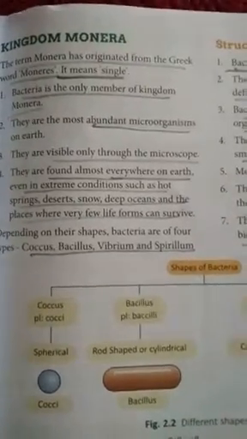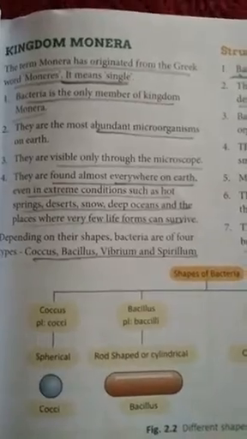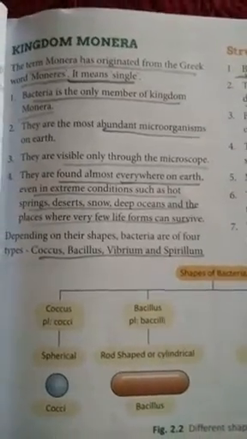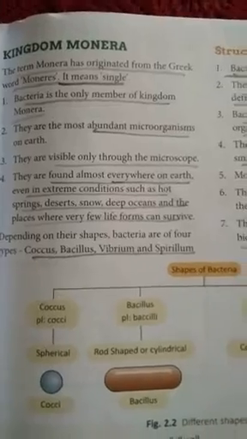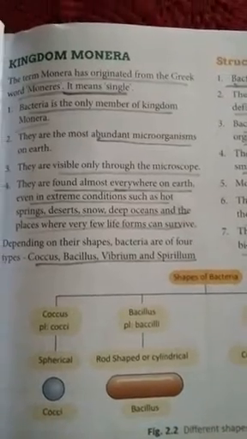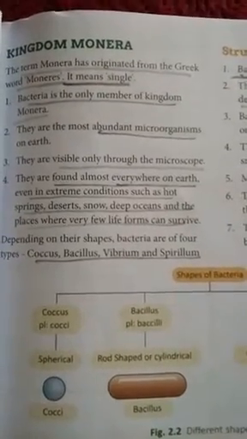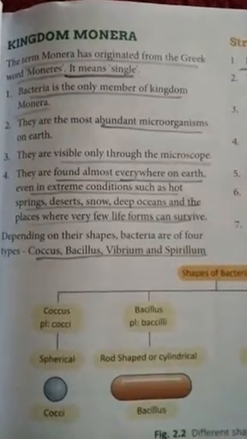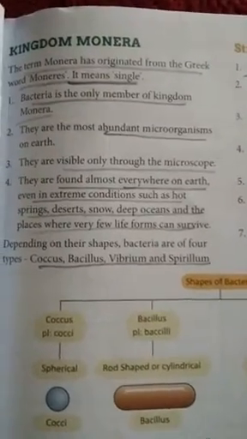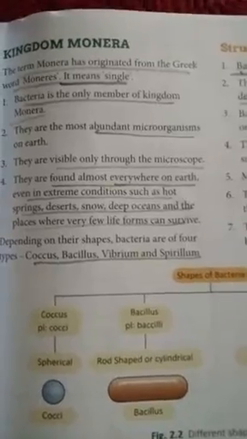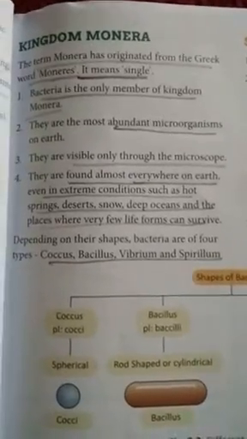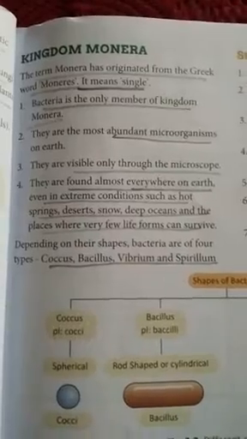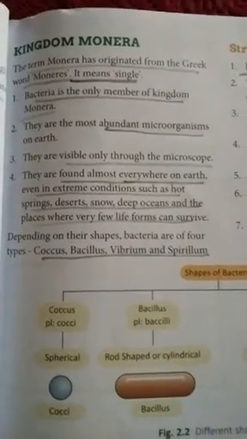They can only be seen with a microscope. They can't be seen by our naked eyes because the size is very, very small. They are found everywhere on earth, and they can withstand extreme climates. Where it's very hot, they are found in those places also, in deserts, in snow areas also. So these are organisms that are omnipresent. Omni means present everywhere, in every extreme climate they can survive.